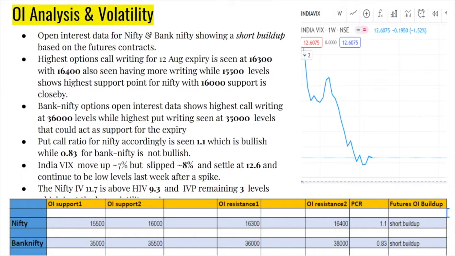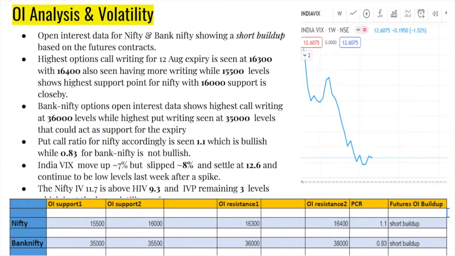Now if you move on to the open interest analysis, and the volatility, you can see that it did a short build-up on the futures, and the option trade is the highest for the 12th August expiry. The highest call writing is seen at 16,300, and then 16,400 is also good. The put writing is highest at 15,500, and then 16,000. So 16,000 to 16,500 may be the range where the expiry play will happen.